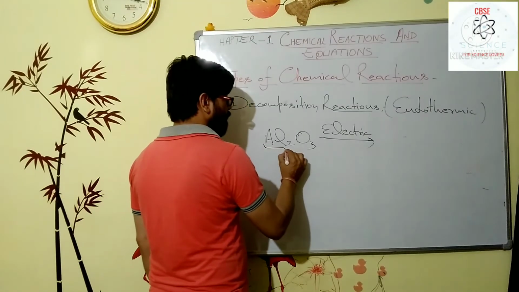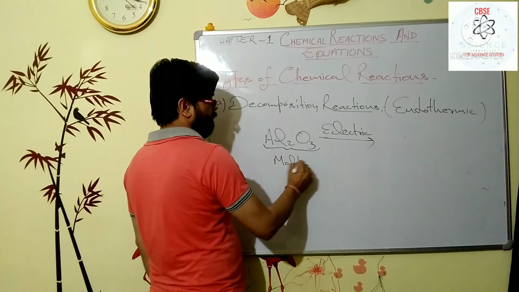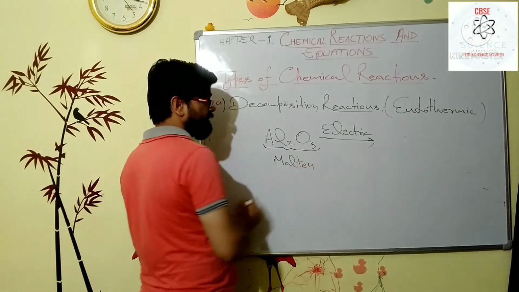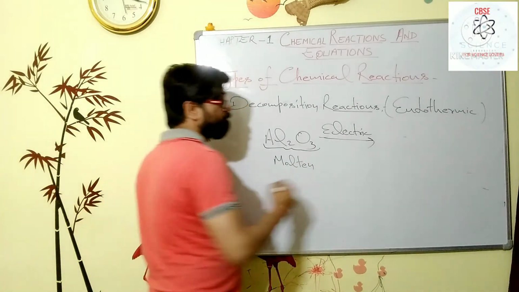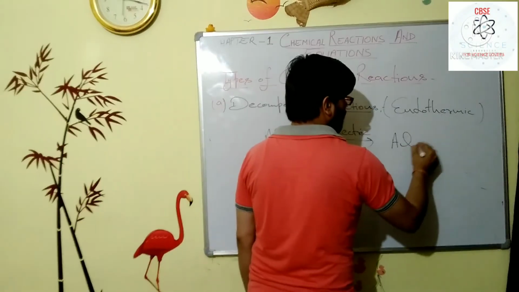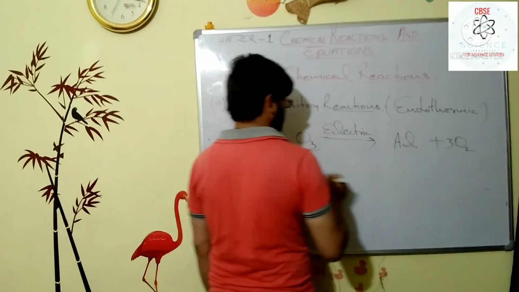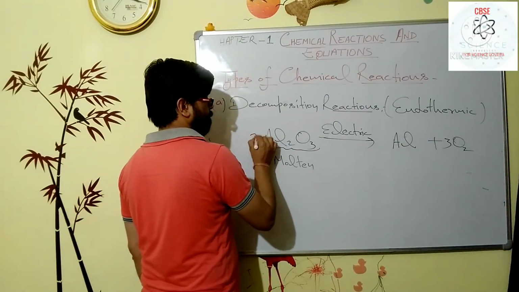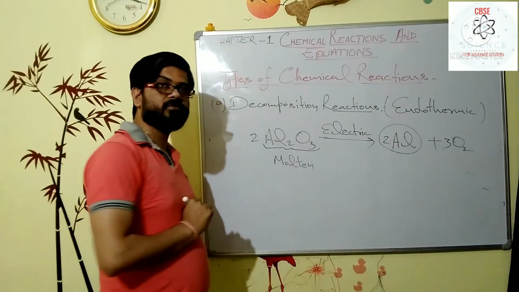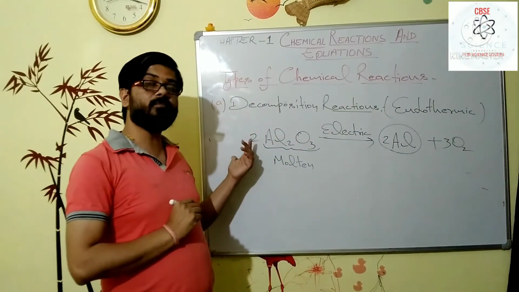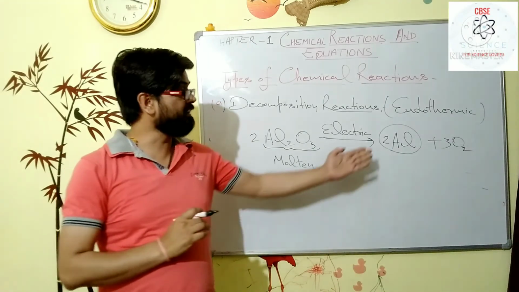Why? Because we pass the electricity through the molten aluminium oxide, and then it will form aluminium and oxygen. Aluminium is extracted.